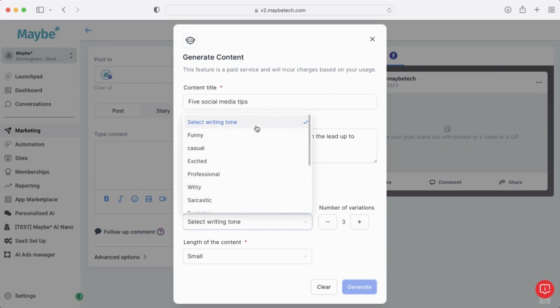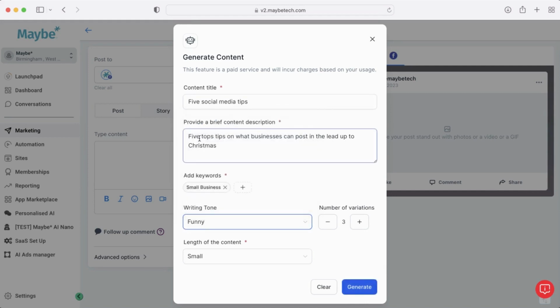And you can select your writing tone. So obviously this will very much depend on the audience that you're looking to speak to, what platform you're posting onto, and obviously what the aim and the call to action is within your post. So if you're looking to just entertain people or engage people, you might go for funny or casual or excited. Whereas if it's more about kind of business tips or something like that, you're posting onto LinkedIn, you might go for professional. But you basically pick whichever one you feel is appropriate for the content that you're looking to post.